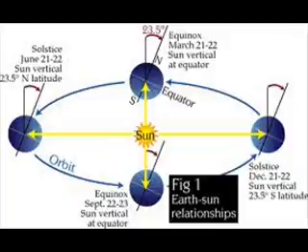This means that sometimes the North Pole is pointing towards the Sun, and other times the North Pole is pointed away from the Sun. The North Pole points towards the Sun when we are having our summer in the Northern Hemisphere, and away during the winter in the Northern Hemisphere. Seasons in the Southern Hemisphere.